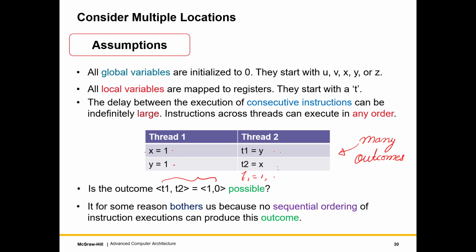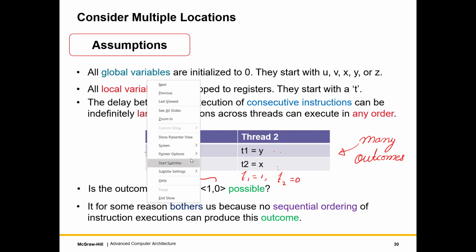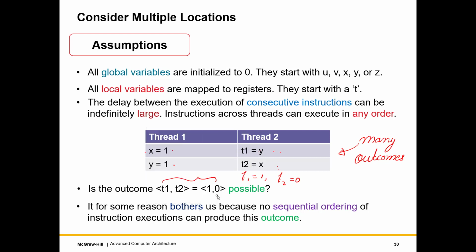But out of all possible outcomes, we are interested in this outcome, which is basically T1 is equal to 1 and T2 is equal to 0. What we are interested to know is, is this outcome possible? That is the question that concerns us. And the reason it concerns us is because we find something non-intuitive with this outcome. What is it? We find that no sequential ordering of these instructions can actually produce this.